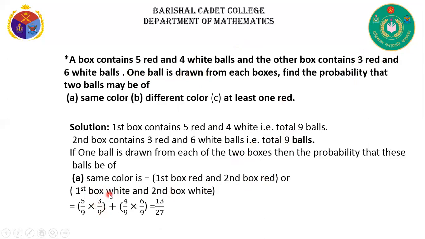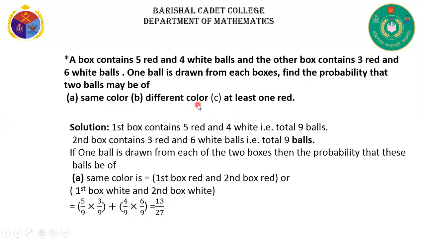In the same way, we can write for the first box white. Here in the first box, 4 balls are white and the total number of balls is 9. That's why we can write 4 by 9. Also the two events are independent. That's why we can write into 6 by 9. Now after calculating this, we can write 13 by 27. This is our required answer for the same color.